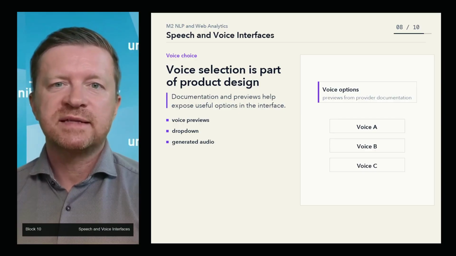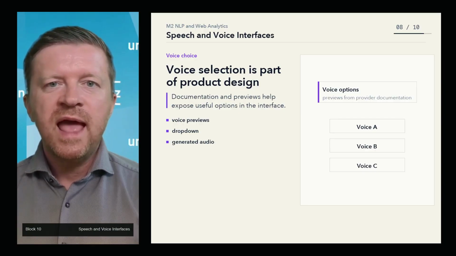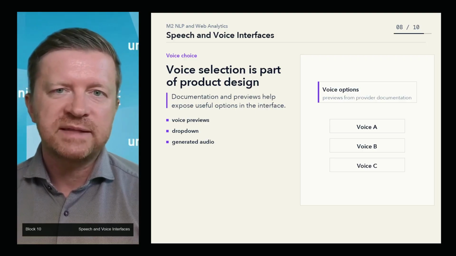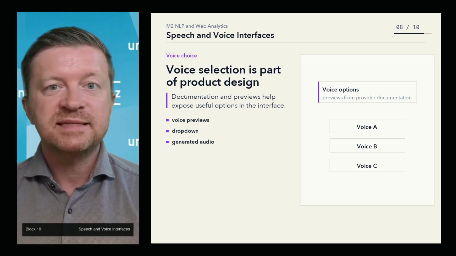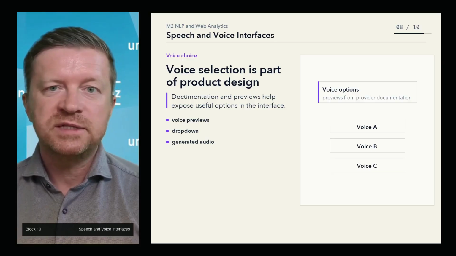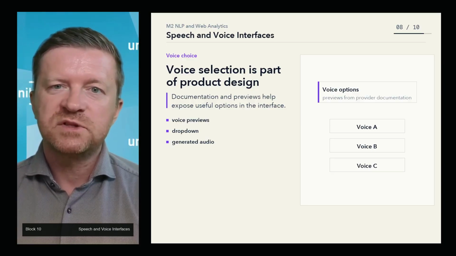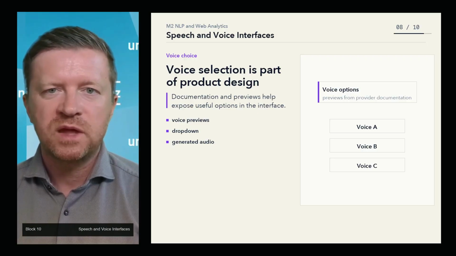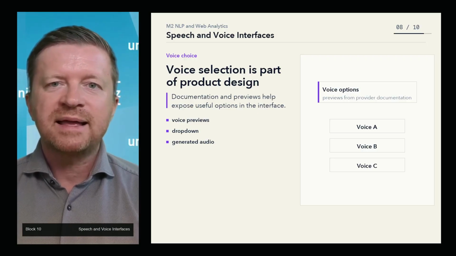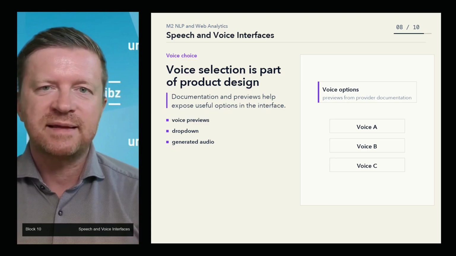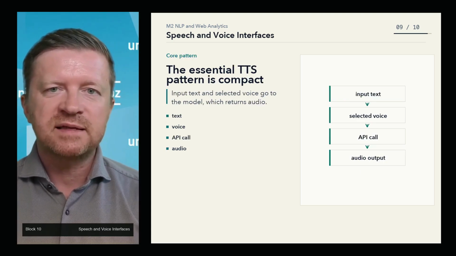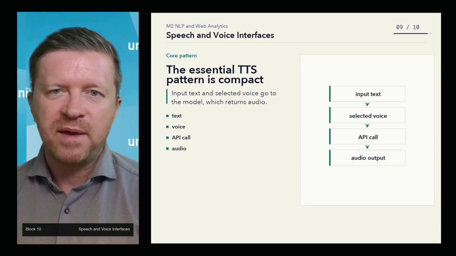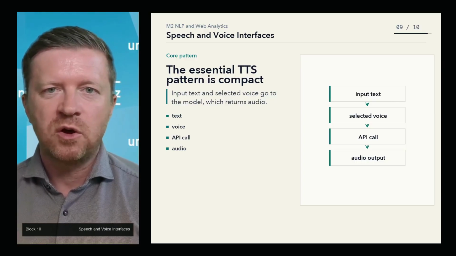Then the user enters a sentence, for example, "Hey there, I am new to this amazing course." The system sends the text and selected voice to the TTS model, receives an audio file or audio stream, and plays it back. Again, the important design pattern is simple. Input text, selected voice, API call, generated audio.